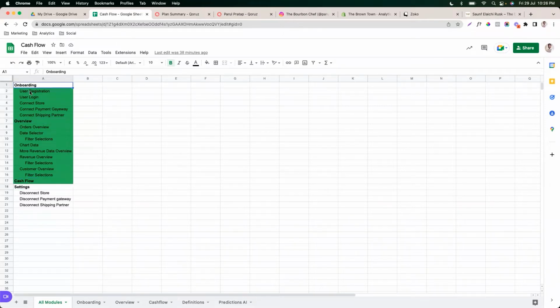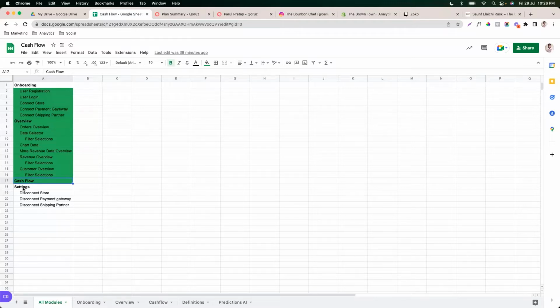Now, onboarding ke andar, here are the sub modules, right? So onboarding ke andar, there's user registration, user login, connect store, connect payment gateway, and connect shipping, right? Overview ke andar, there is orders overview, there is date selector. Within date selector, there is filter selector, there is chart data, more revenue overview, filter selection, customer overview, filters, and then finally there is cash flow, right? This is the place where our customers are going to spend most of their time, right?